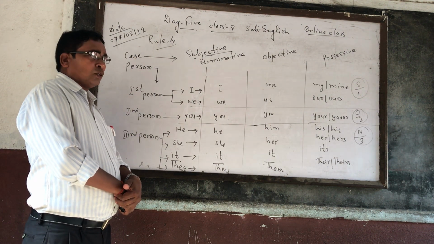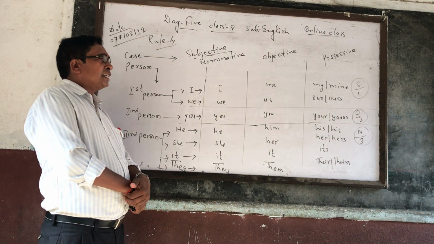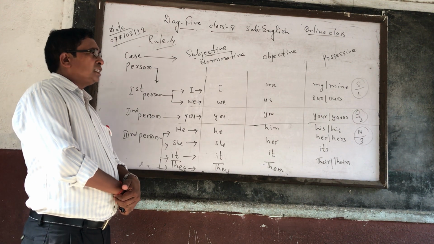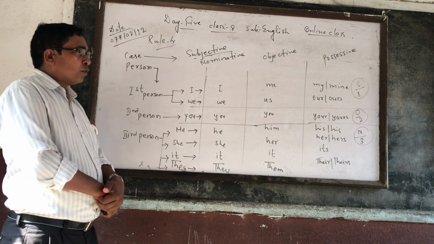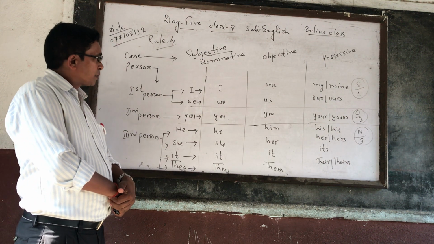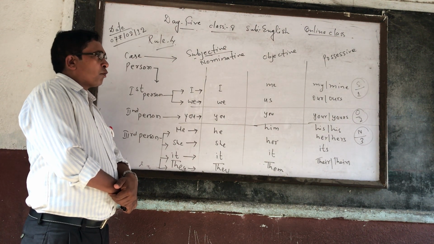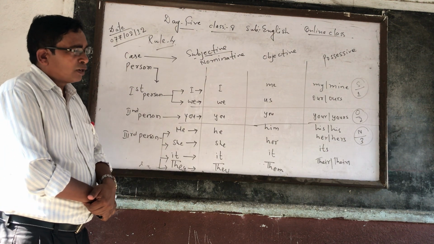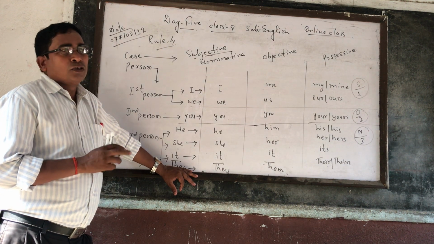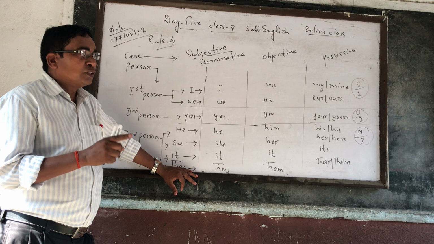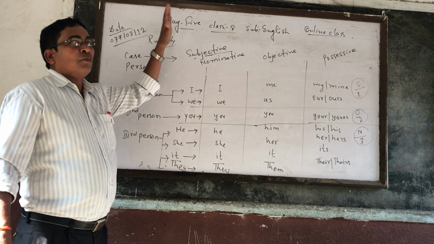And in rule number 3, I told you, sun upon 1, 2, 3. I mean S-O-N upon 1, 2, 3. S is related with reporting verb, 1, 2, 3 is related with reported verb. That shows that S upon 1, O upon 2, N upon 3. It means the first person pronoun of the reported verb should be changed according to the subject of the reporting verb, whereas the second person pronoun of the reported verb should be changed according to the object of the reporting verb. Third person pronoun, no change. That much I taught you on the 4th day, and now you watch on the 5th day about rule number 4.